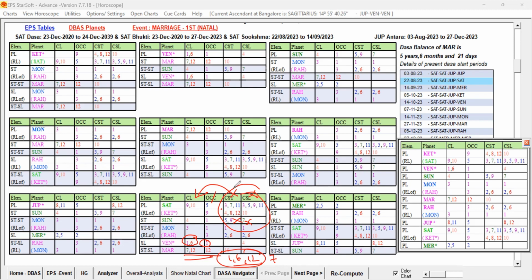That way only we can see how far this Bhukti Lord is stronger than the other planets, and how far the rules and the principle of method of analysis in EPS is working out well. I think you are able to understand. So that way, we have found the timing of event destiny for this chart with the help of this EPS.